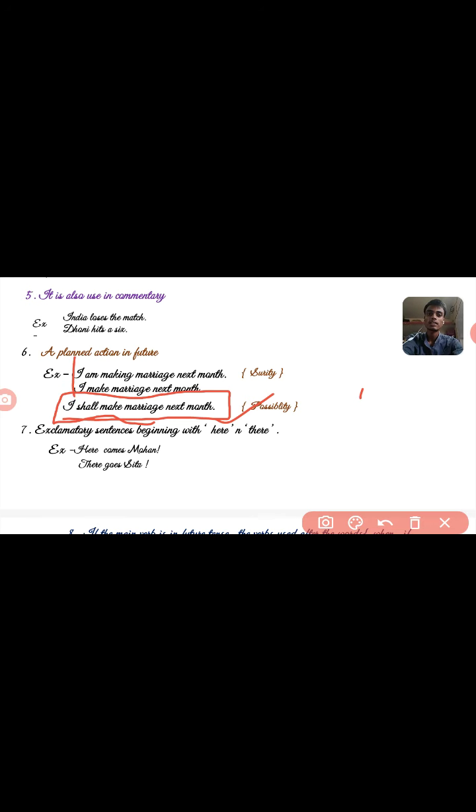But in this sentence, "I make marriage next month" shows surety that it is already decided for the future, I am engaged and everything is done, and next month the surety is that I will get married on that day. Okay.